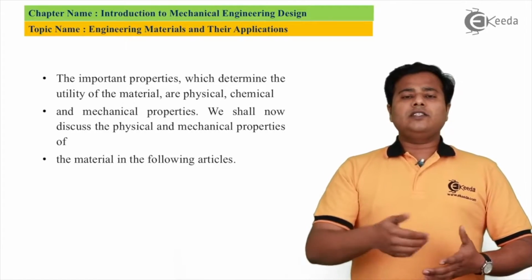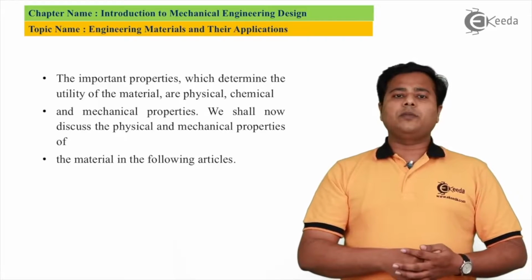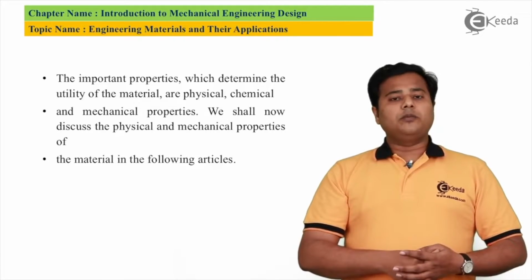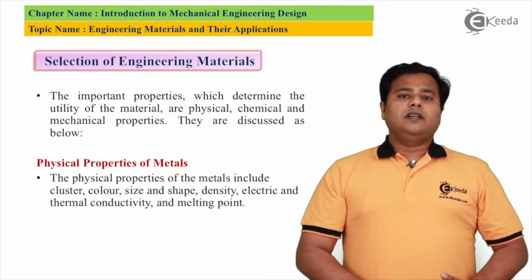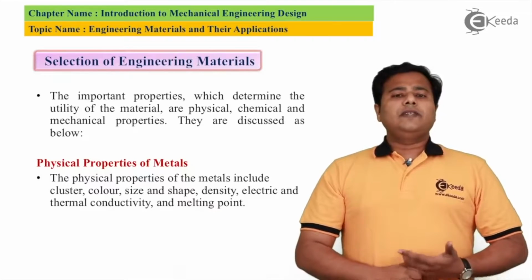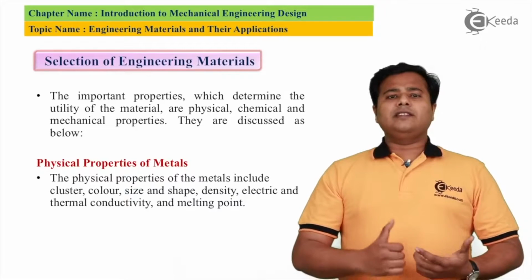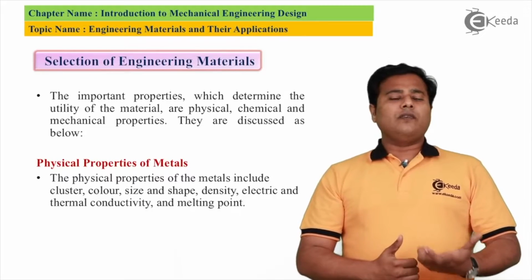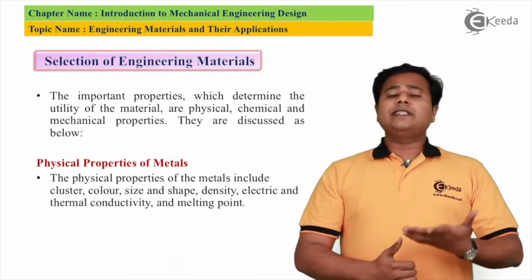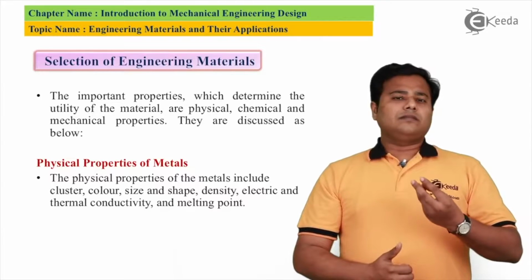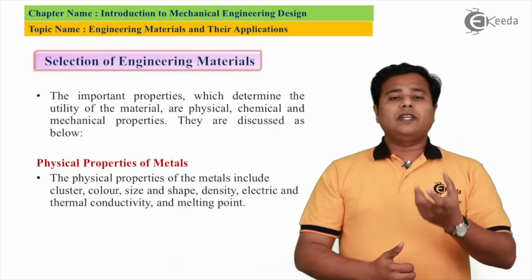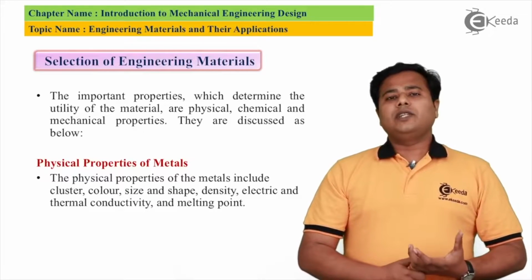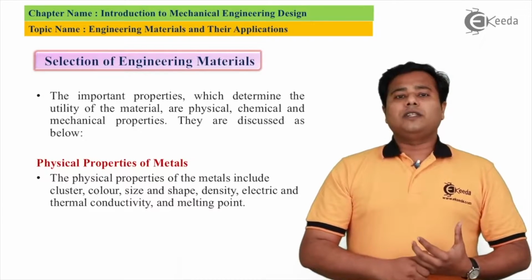So in our next section, we are going to look at some of the physical properties and some of the mechanical properties of material. In the beginning, physical properties of materials. There are only two possibilities. The physical property is mainly its cluster structure, its weight, its finishing, its color. Like I said, cluster structure: whether it is molecular, whether it is a very fine material, that kind of thing. So it is all about the physical properties.